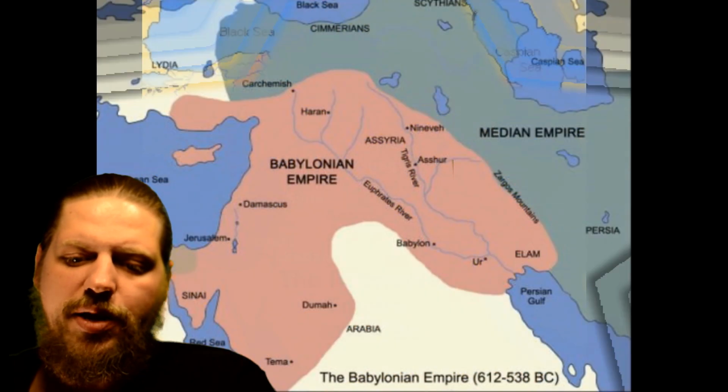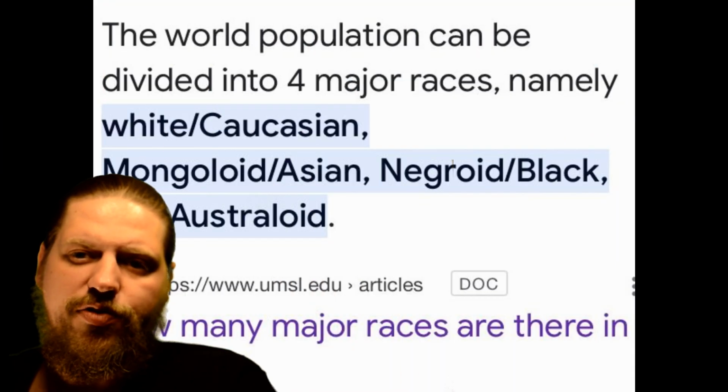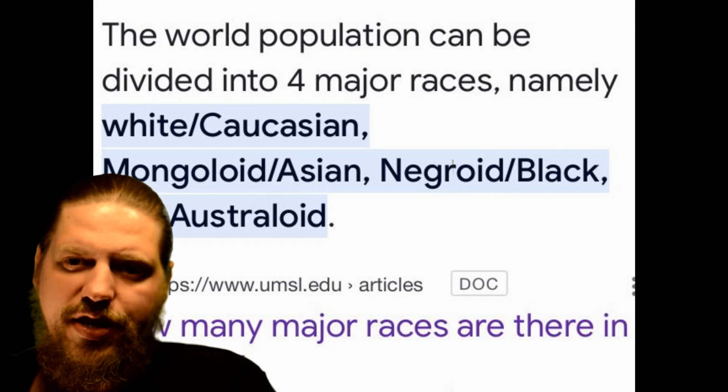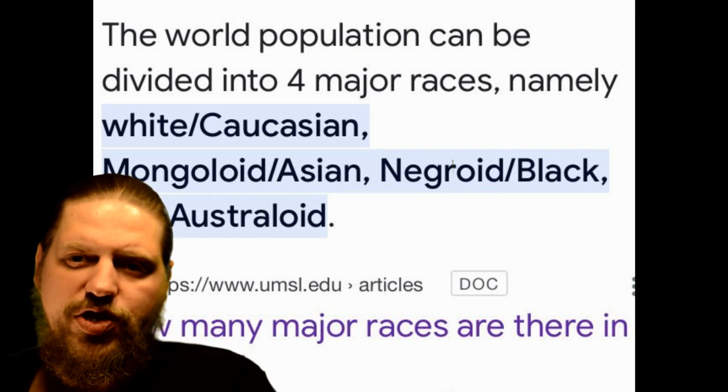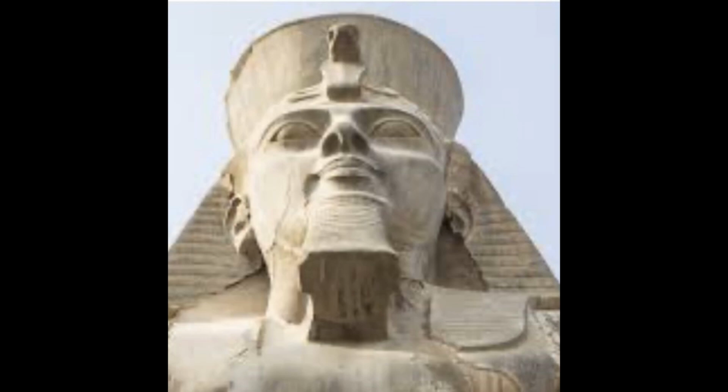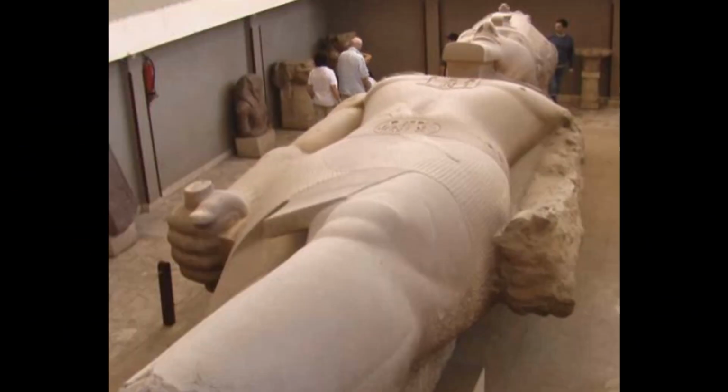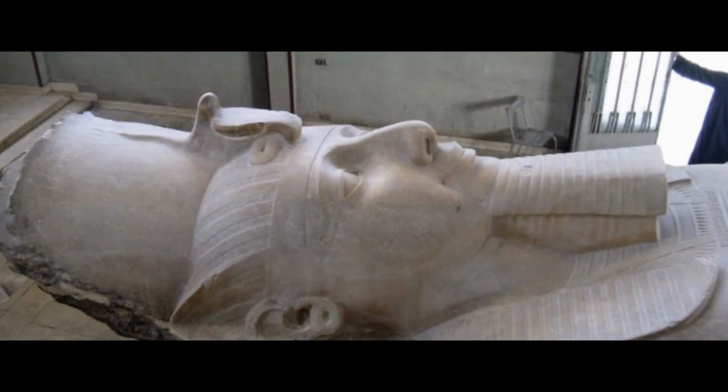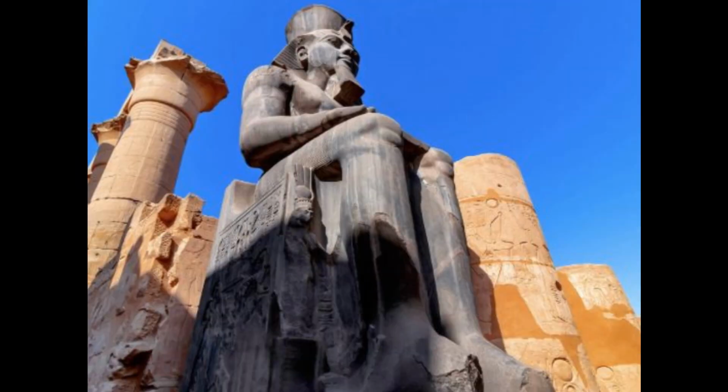4 lands divided by 4 races. This would account for all human variations that we see today. If this is true, then we should find evidence of this. The Ramses statues, large, precise, and prevalent. The most prevalent statue we find in the ancient Egyptian world.